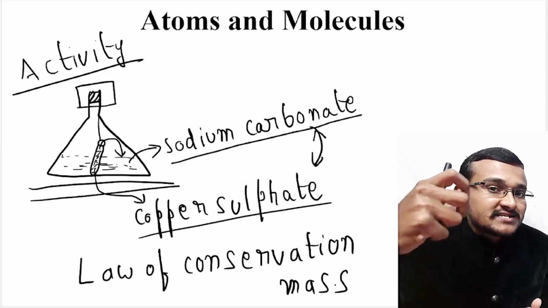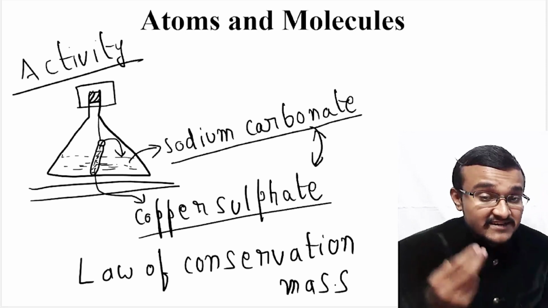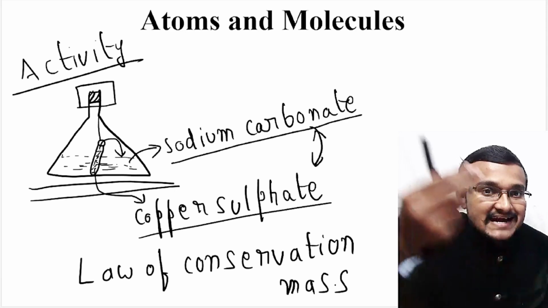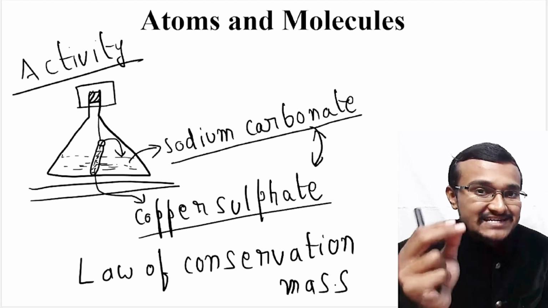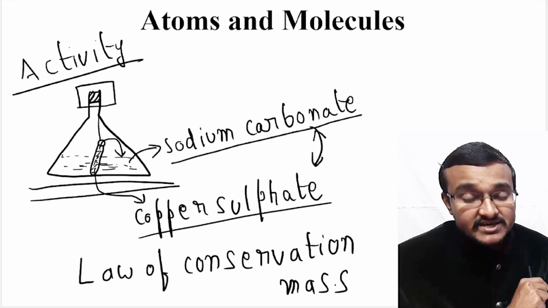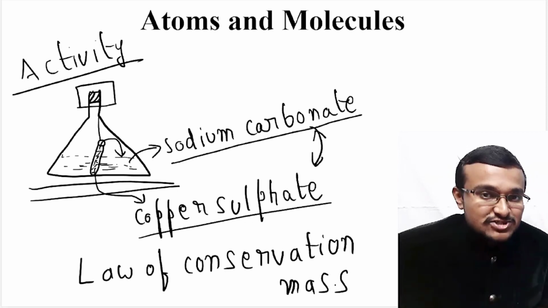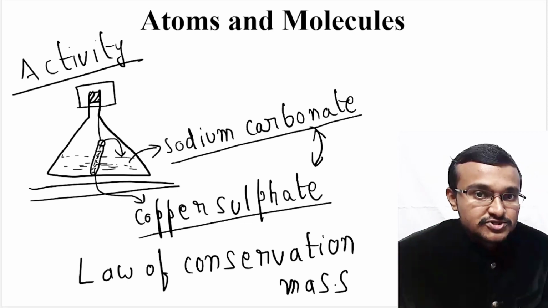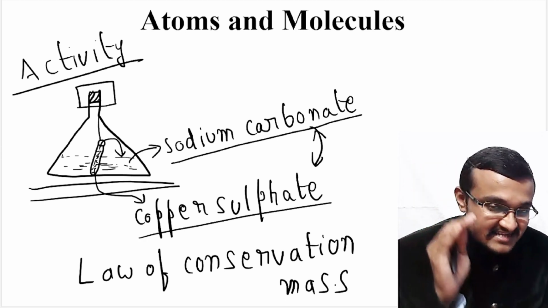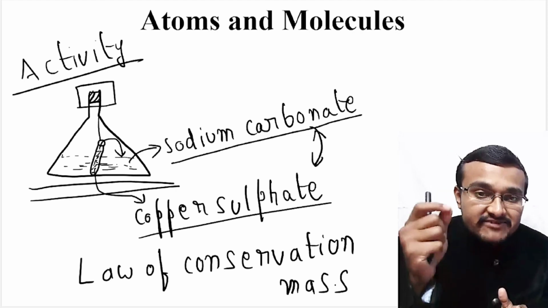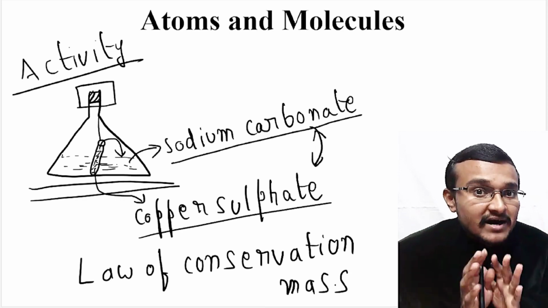Why are we closing this conical flask with a rubber cork? Let's suppose in some chemical reaction gases are evolved. Those gases will escape out of the conical flask and there might be a reduction in mass, because gas also contains elements and compounds, so that also has some mass. If you let the gas go out, then the mass will be reduced. That's why you should trap the gas which is evolved during the chemical reaction inside the conical flask itself. That shows that even after a chemical reaction, the total mass of the system remains the same.